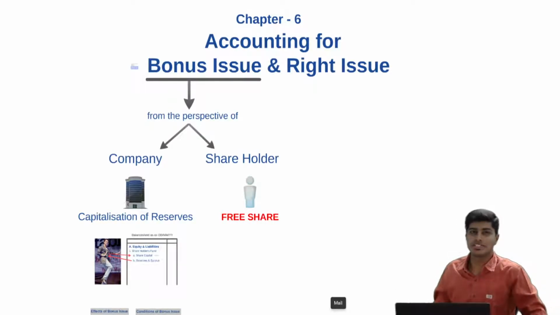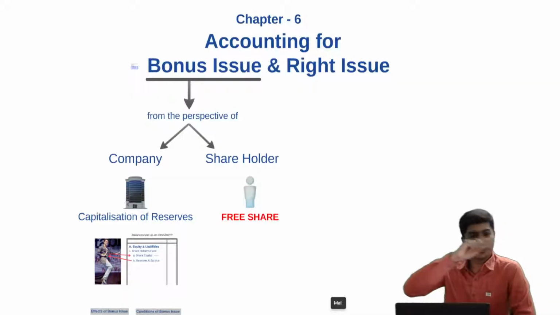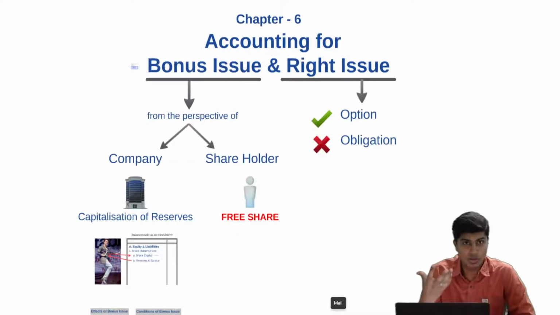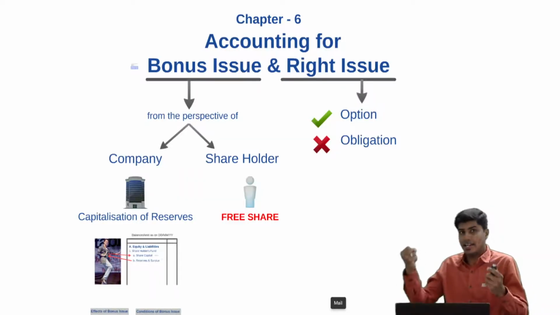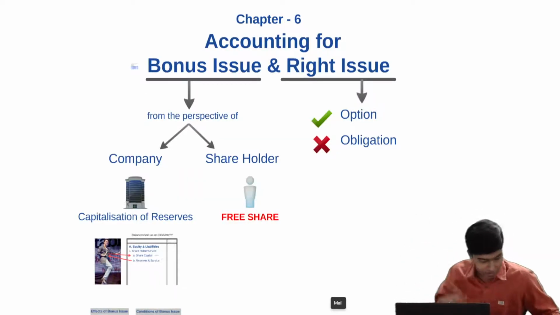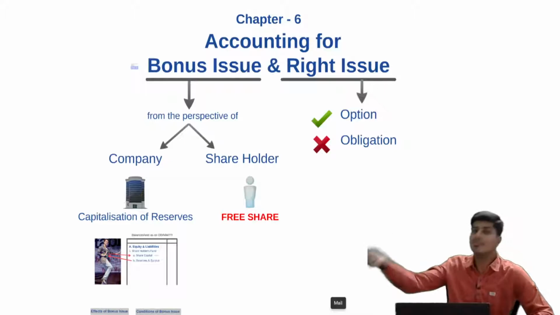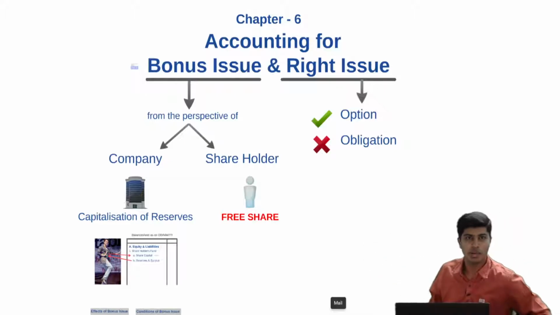So without wasting much time, let's get started with right issue. Right issue is an option given to the existing shareholder and not an obligation. As a shareholder, I have been given a right, an option by the company to either buy the shares of the company or choose not to buy. It is an exclusive voucher given to me. I would have to give the voucher and also give the money, and only then the shares will be allotted to me. It is not a free share like bonus share.